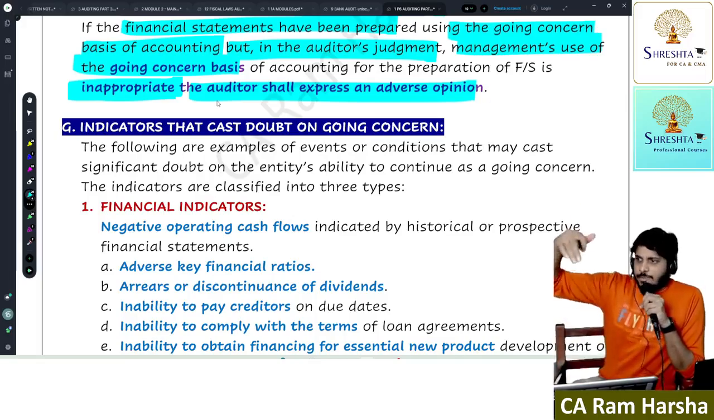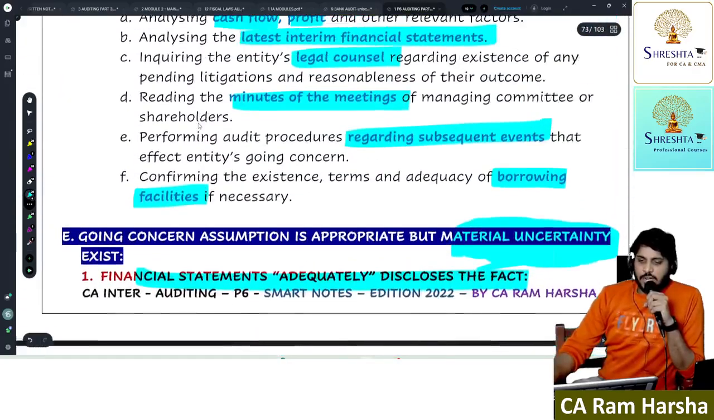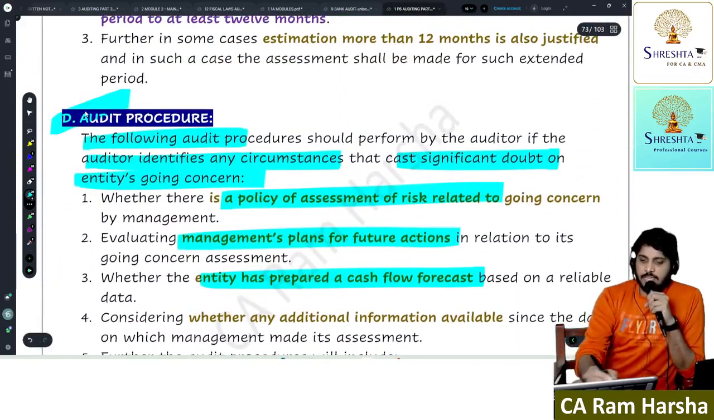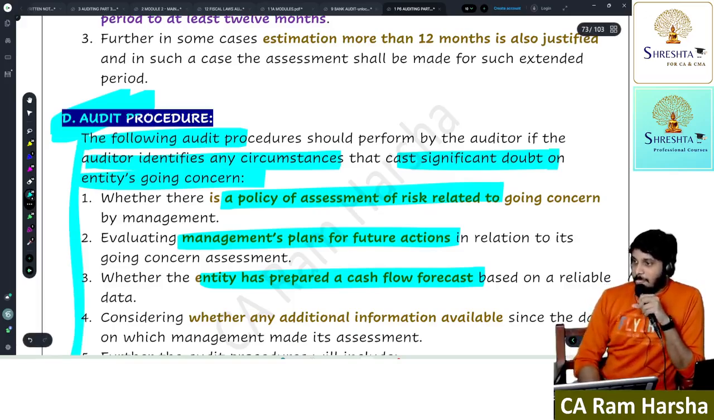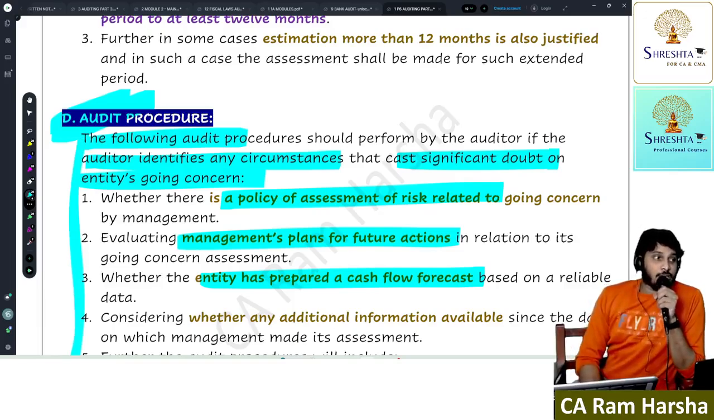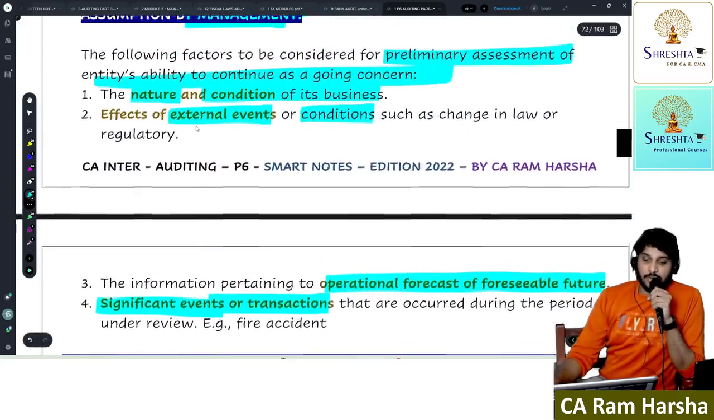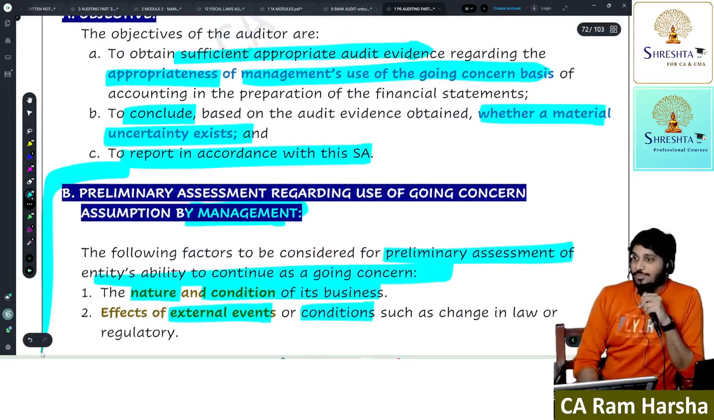need to do further audit procedure. What does further audit procedure mean? This point, this answer you have to write. Write about audit procedure. In case the auditor identifies events or conditions that may cast a significant doubt on the entity's ability to continue as a going concern, you should write this answer. Write about risk assessment related to going concern. You need to write this answer.